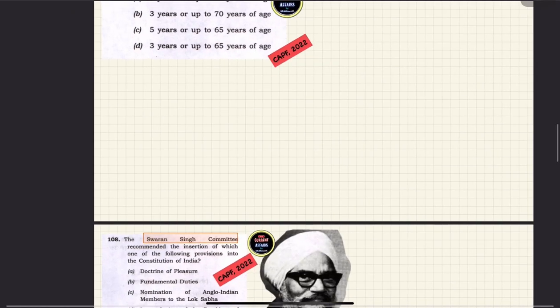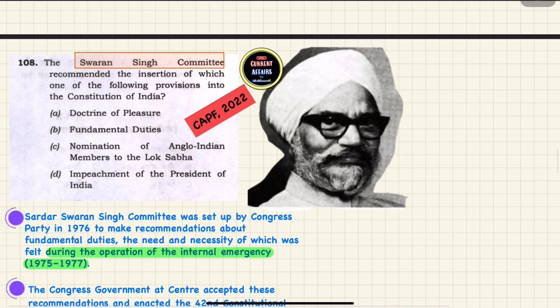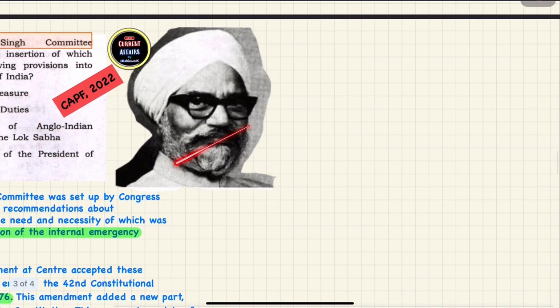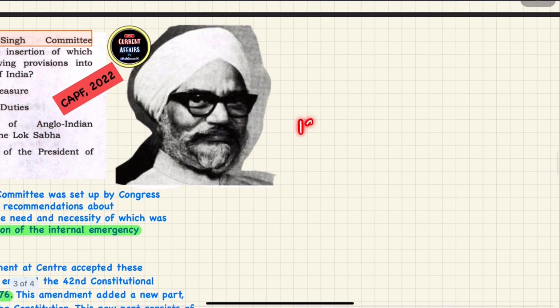Next question, again a factual one: the Swaran Singh committee is related to what? It is related to fundamental duties. This is an image of Swaran Singh. In 1976 the Congress government appointed the Swaran Singh committee, and it gave a recommendation about the incorporation of fundamental duties. It recommended 8 fundamental duties.